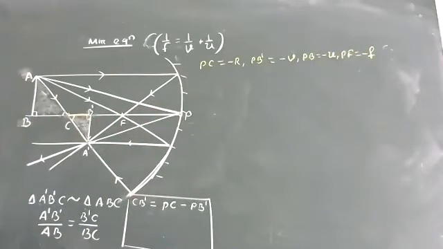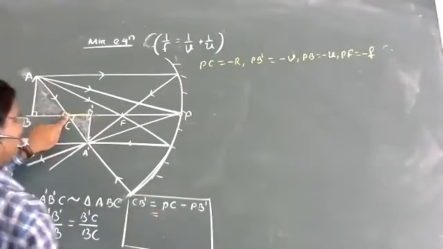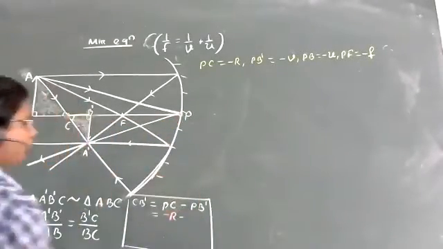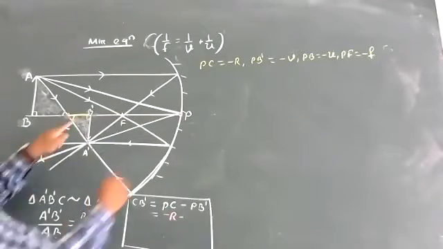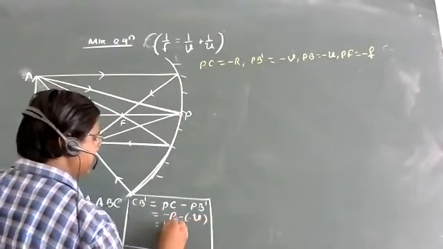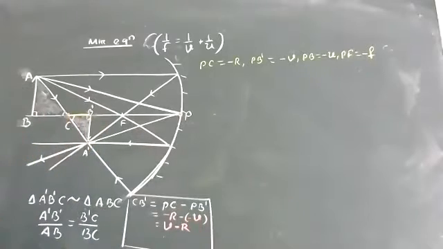So these values only we will put. Now you check it. Who is PC? Minus R. Minus who is PB prime? Minus V. So what is the answer? It is V minus R. Okay. Similarly, I will go for the next part, BC.